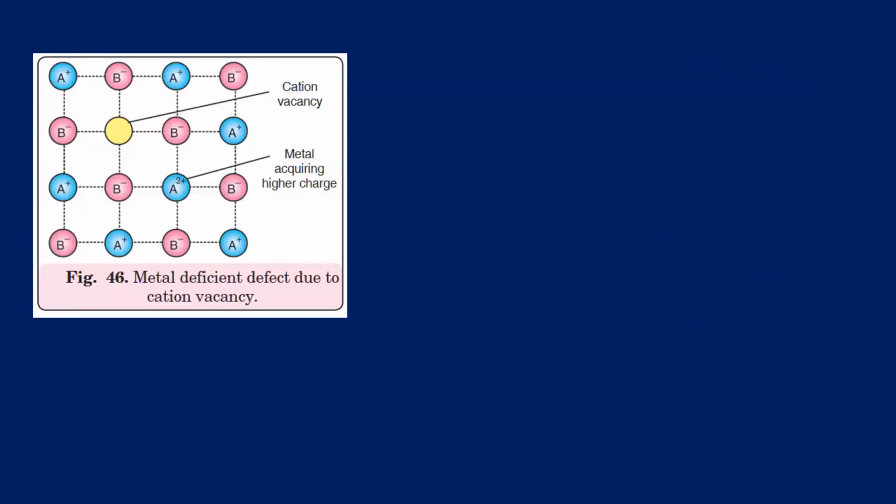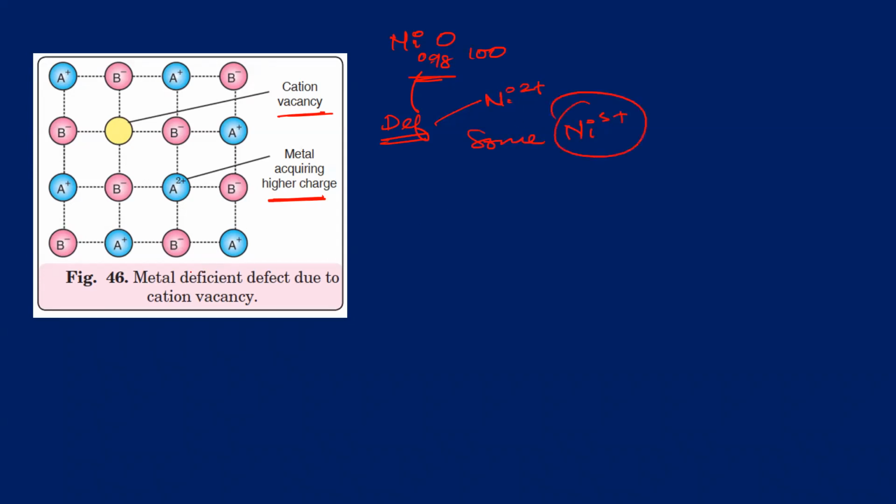First of all, cationic vacancy. If cationic vacancy is there, then what is going to happen? Your metal is acquiring a higher charge. This is what was happening in nickel oxide. Nickel was 0.98, oxygen was 100. So obviously there was some less nickel. So this was deficiency. And if there was deficiency, then what was happening? In the crystal of Ni2 positive, there were some atoms which are gaining a higher positive charge, that is of Ni3 plus. Yes. So this is an example of metal deficiency defect due to cationic vacancy.